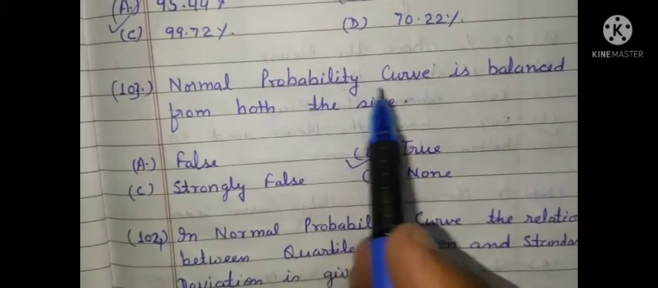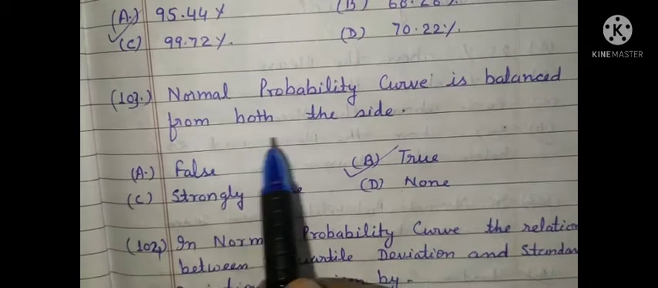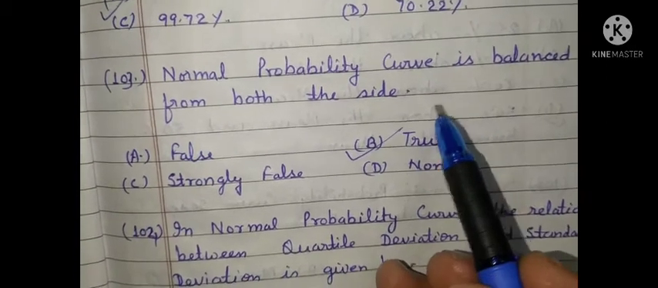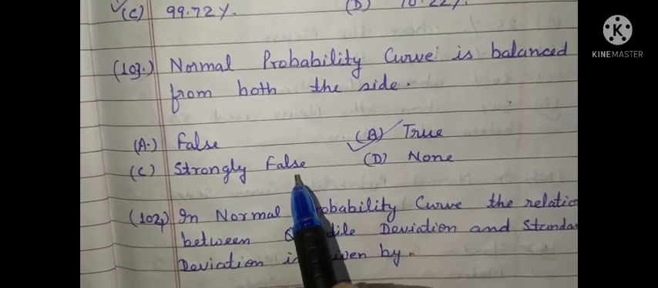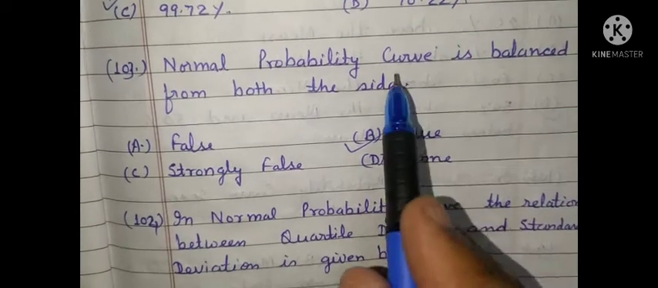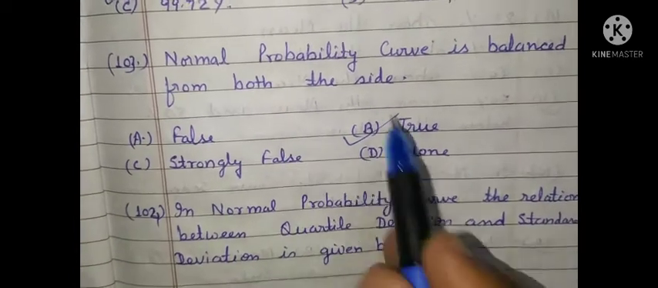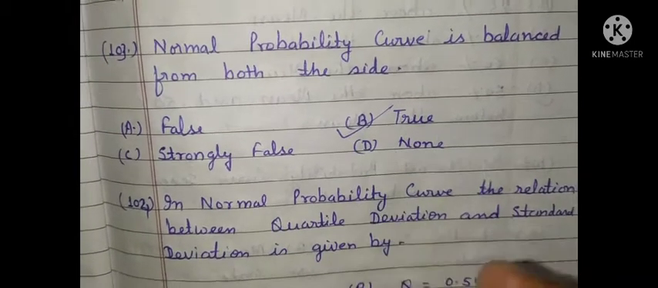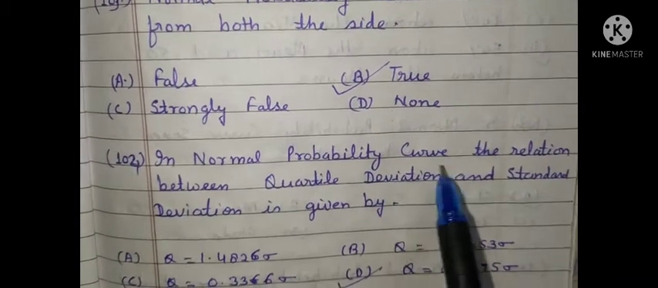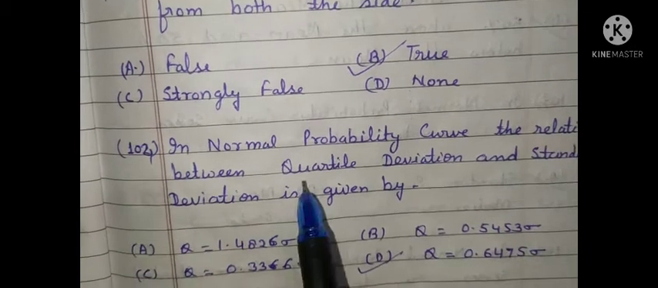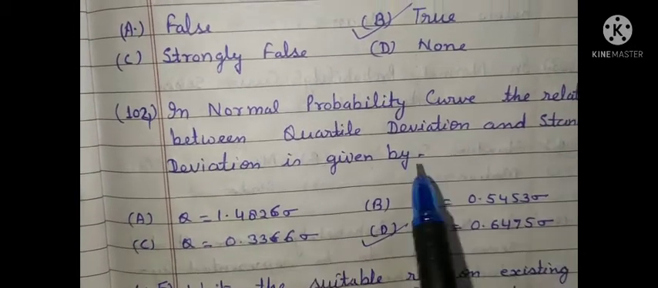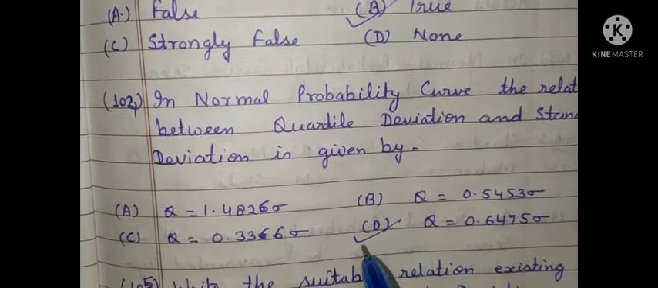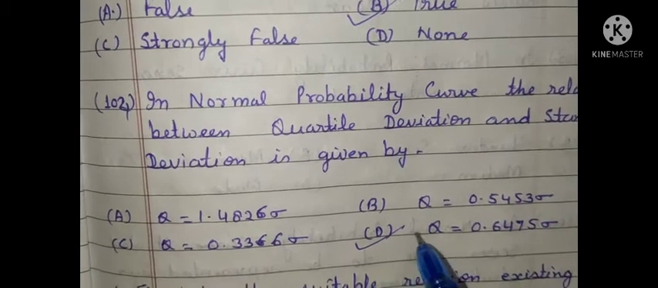Next question. Normal probability curve is balanced from both the sides. The statement is true, strongly false, false, no. So the correct option is true. The normal probability curve, the relation between quartile deviation and standard deviation is given by... So the correct answer is option D.